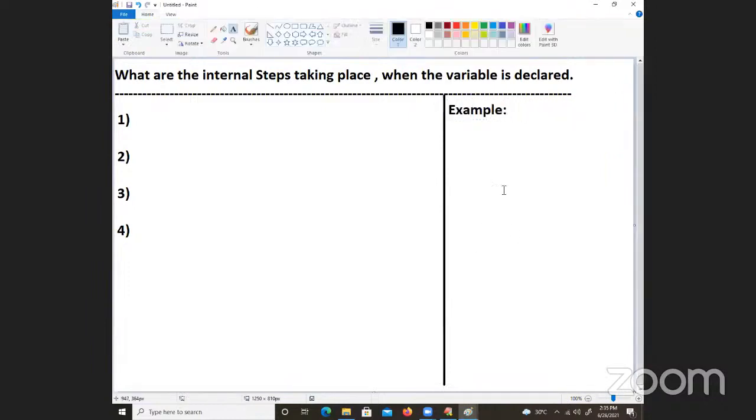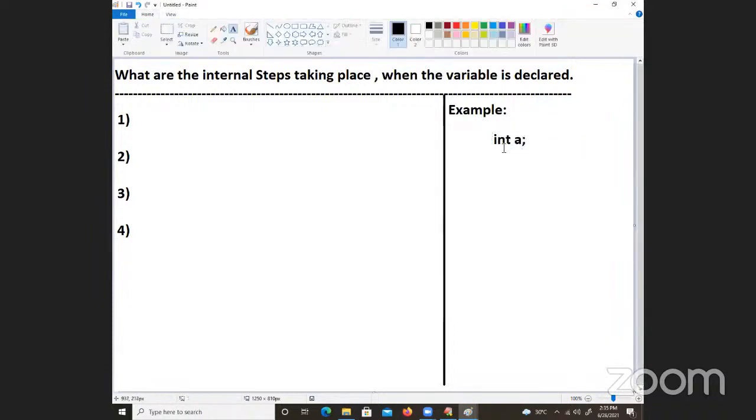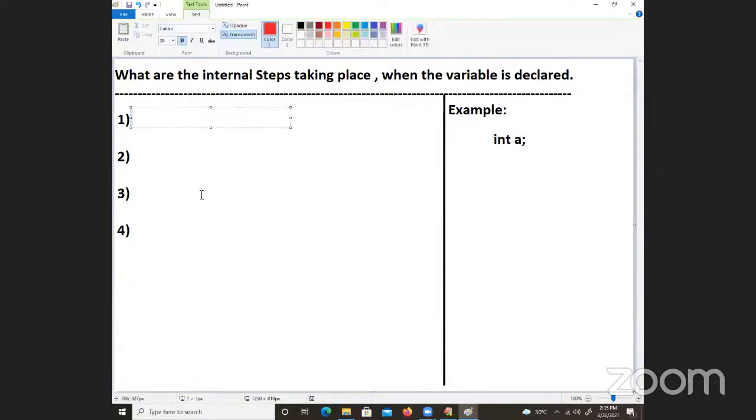Whenever you say int a, do you know what is happening? Whenever I say int a, first, based on int, memory space is allocated. First step: depending on the data type, memory space will be created. So number one, memory space is created based on the data type.